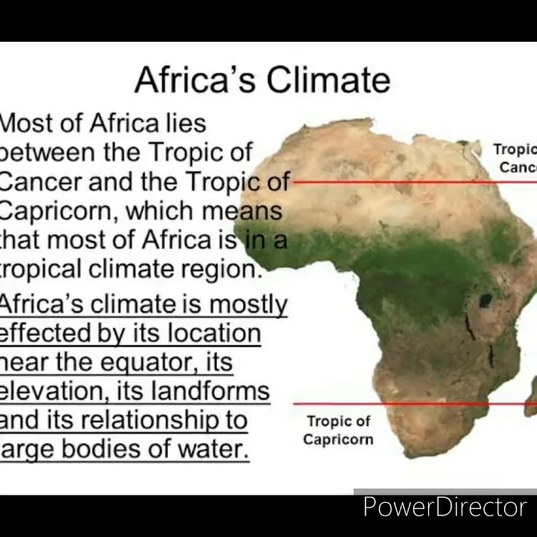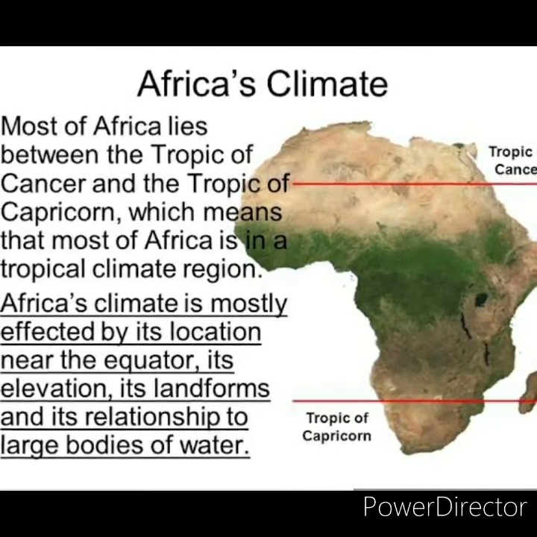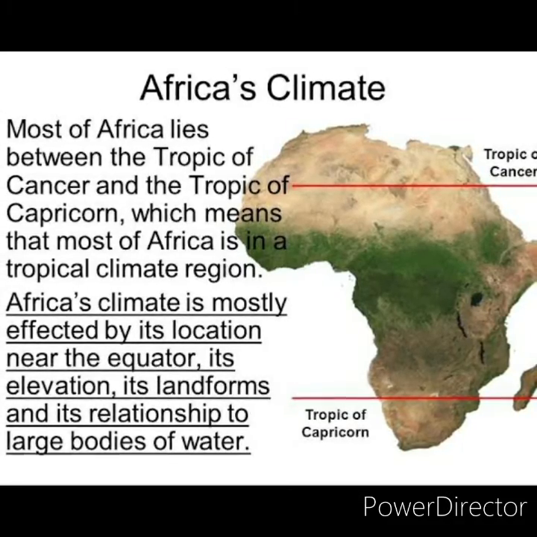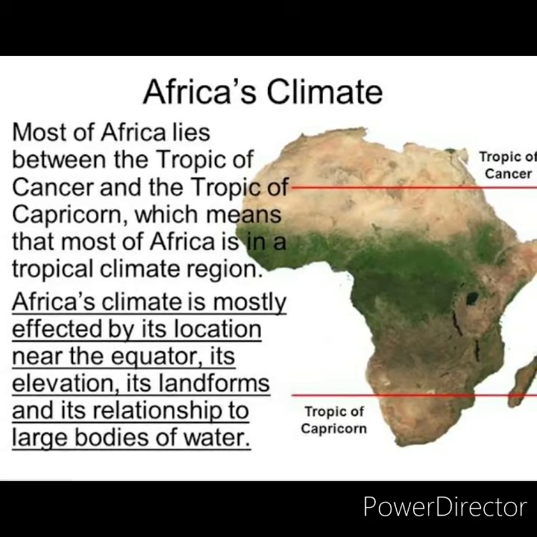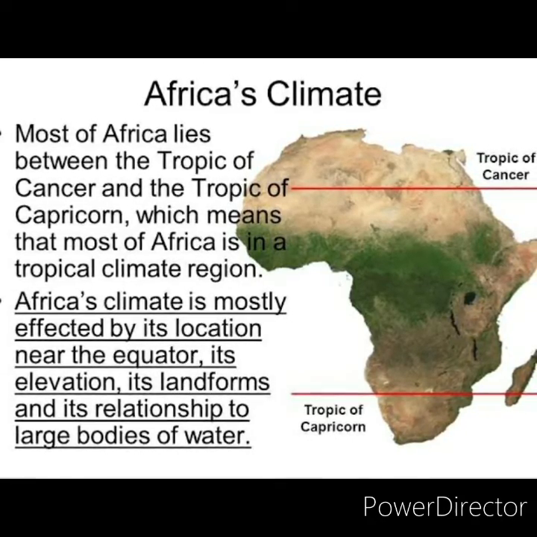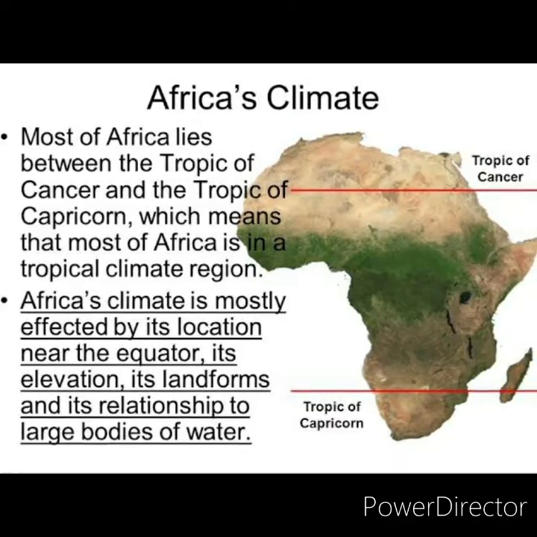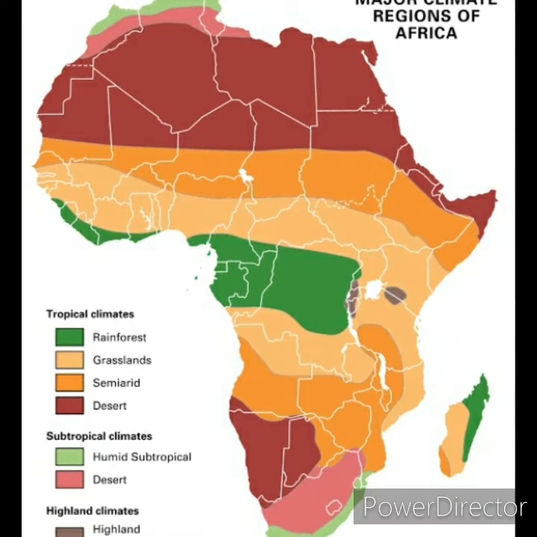Next we will move on to the climate. North and South Africa experience the arid and semi-arid climate where the rainfall is scanty. And 10 degrees to 20 degrees latitude on either side of the equator experience the tropical savanna climate, which is the wet climate as well as the dry climate.